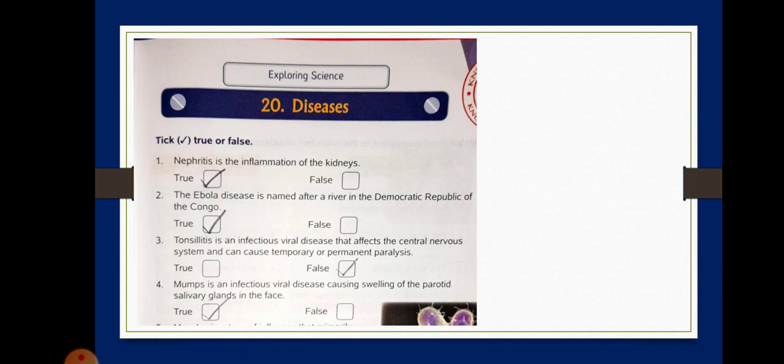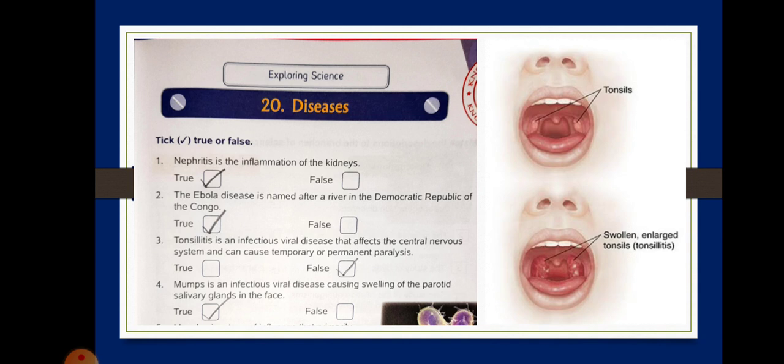Tonsillitis is an infectious viral disease that affects the central nervous system and can cause temporary or permanent paralysis. It is false, children, because tonsils, as you can see in the picture, are swollen or enlarged tonsils. Tonsils are a part you can see in the first picture. These are called tonsils, which is an oral part inside our mouth. Here also you can see when it gets swelled up, that is tonsillitis. You suffer from a throat ache, and that condition is known as tonsillitis.